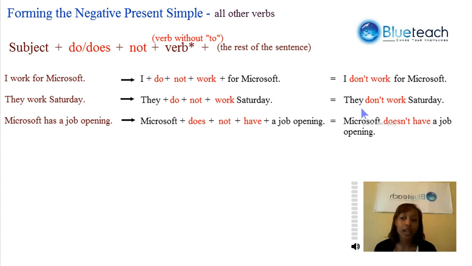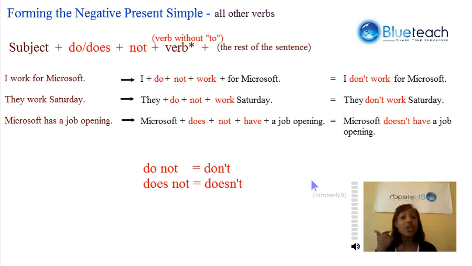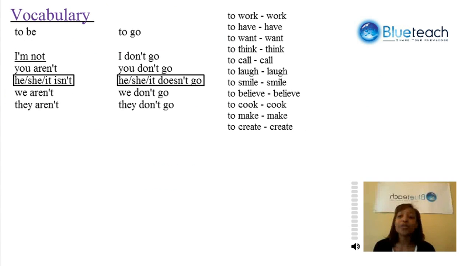They don't work Saturday. We take Microsoft has a job opening. It becomes Microsoft does not have a job opening. Remember that Microsoft is an it, and so we conjugate it with does instead of do. And does not becomes doesn't. It's very important to remember these rules that do not becomes don't and does not becomes doesn't. You will most often hear people speaking that way, and you can speak more fluidly in English by using these shortcuts as well.